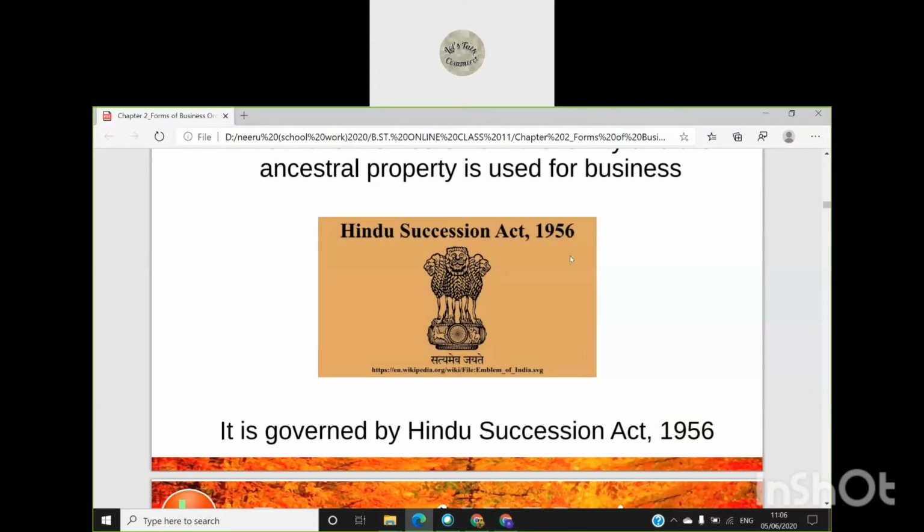If you are making a joint stock company, going for a company form of organization, then you will be following the rules and regulations of the Companies Act, right? So for joint Hindu family, we have Hindu Succession Act 1956.